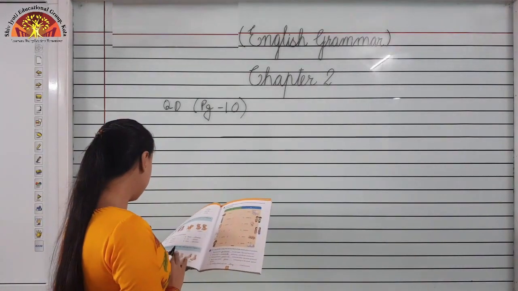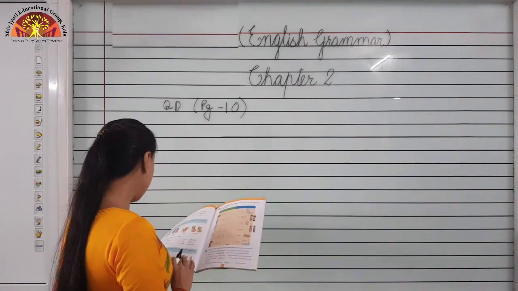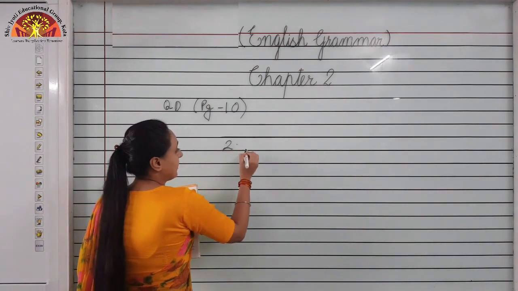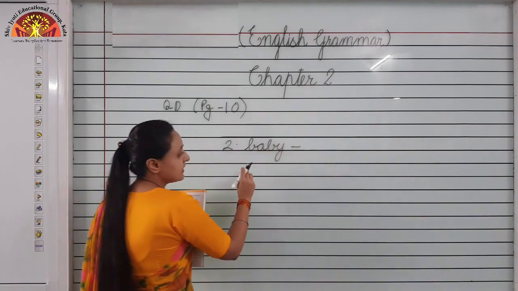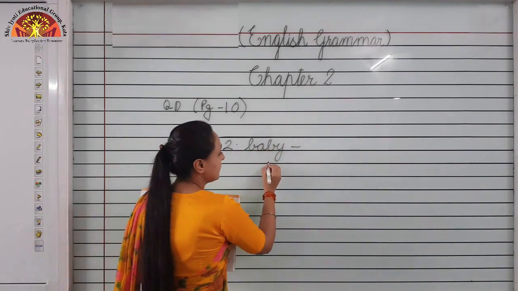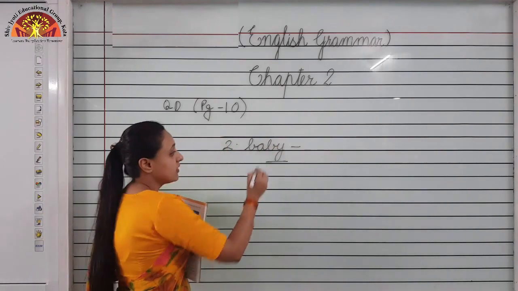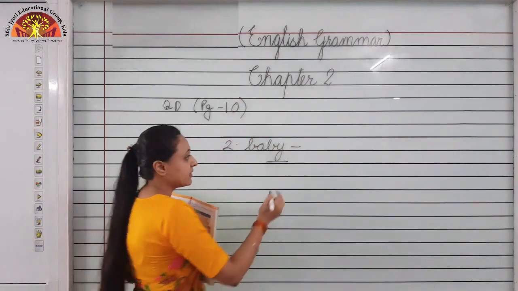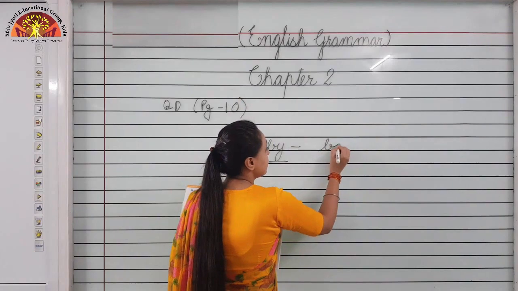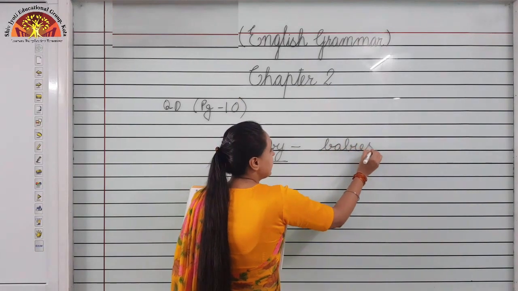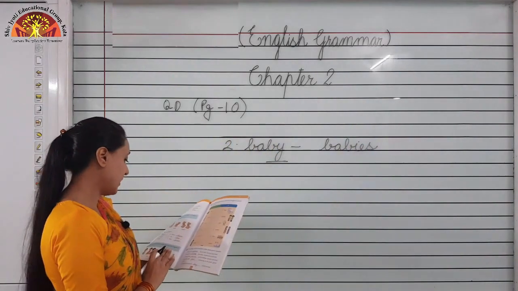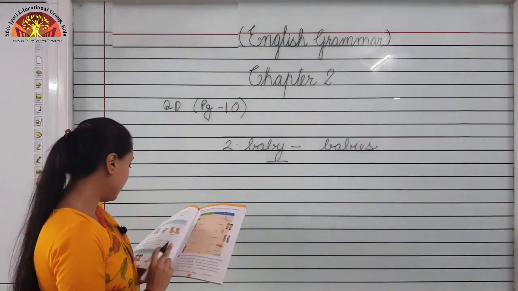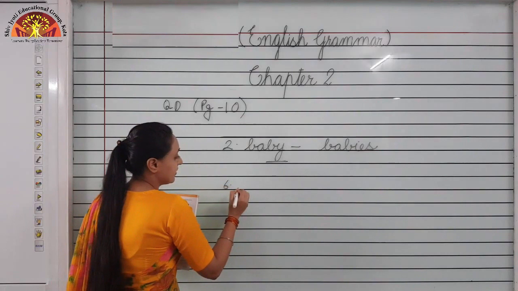Now, we will revise number 2. Baby. Spelling of baby is B-A-B-Y, baby. Baby ends with letter Y. So, what will we do? We will drop letter Y and add IES. So, it will become babies. We'll see one more. Number 6.